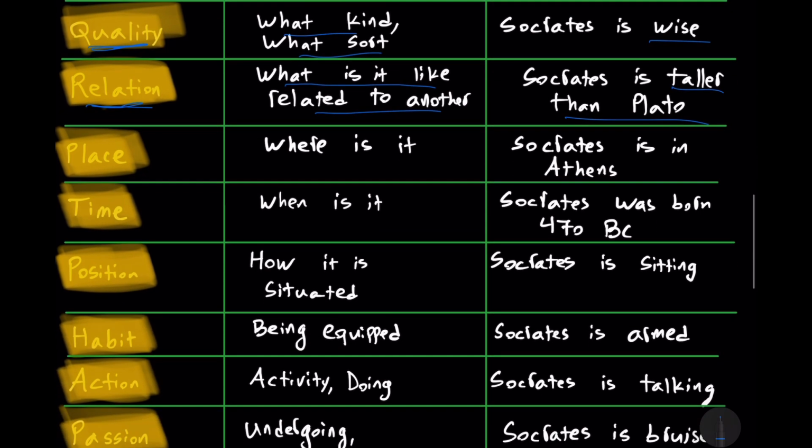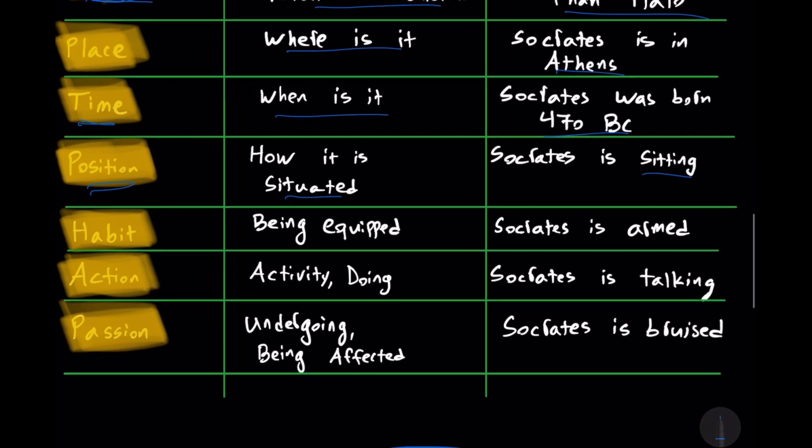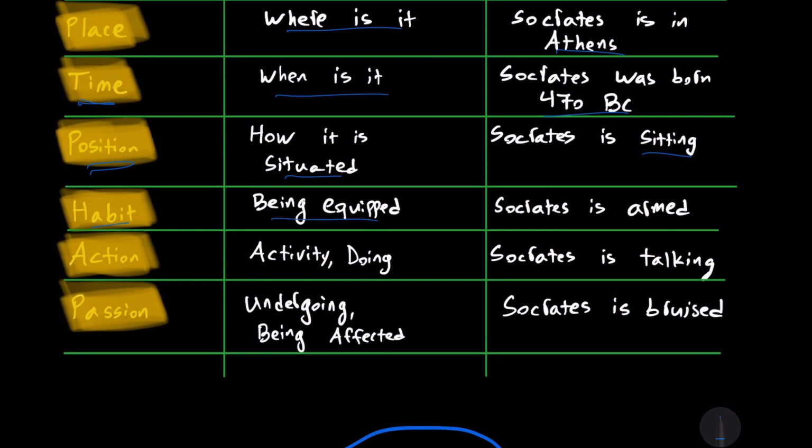We have place, where is it? Socrates is in Athens, or at least he was. We have time, when is it? Socrates was born 470 BC. We have position, namely how is it situated? Socrates is sitting. Habit, being equipped in some way. For example, let's say Socrates is armed.